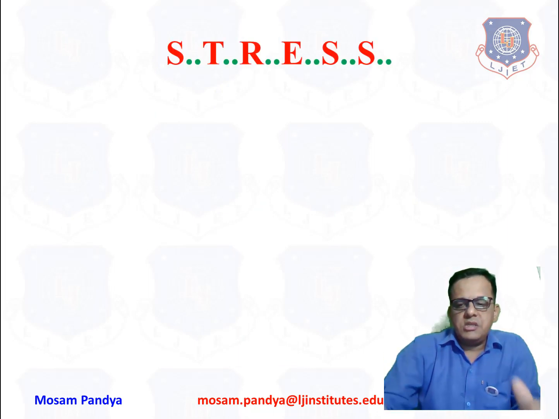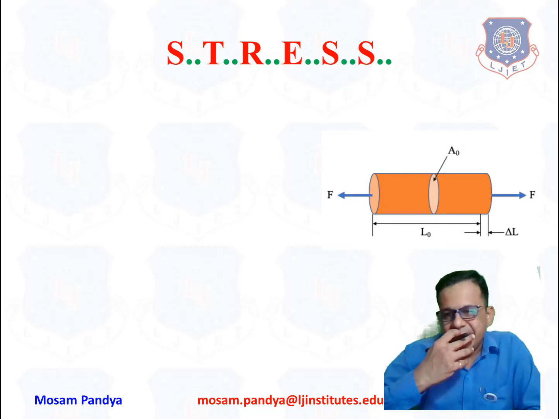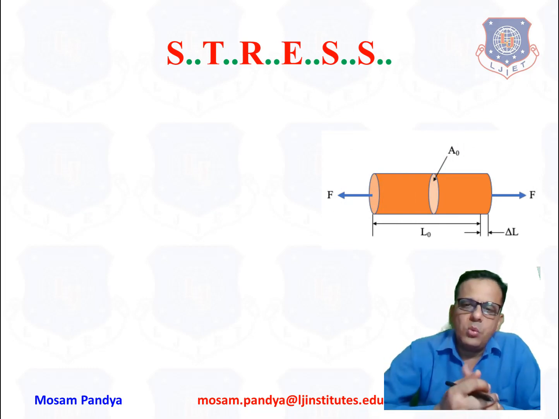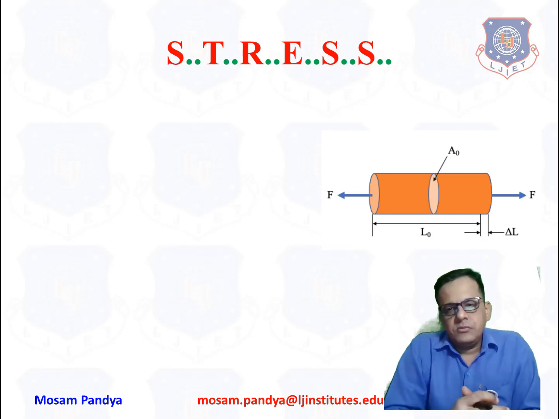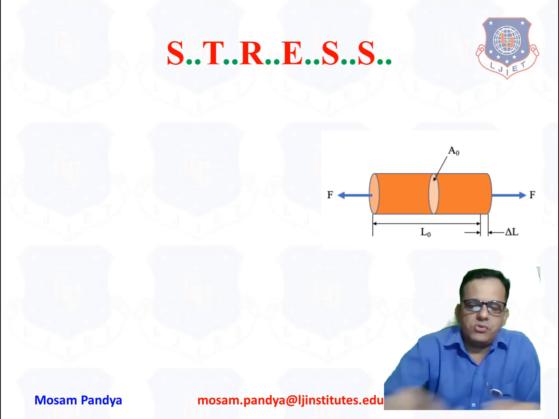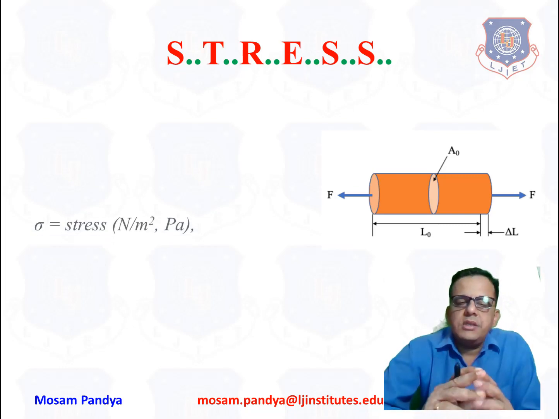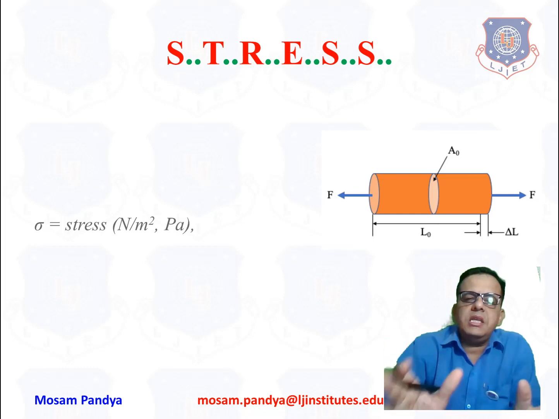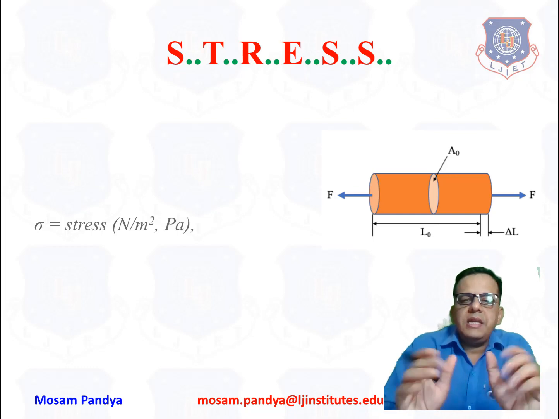So what is stress and how do we define it now? Let us see here, taking a beam, one cylindrical beam having original length L0 and cross section area A0. And if we apply a tensile force in the axial direction as we have shown, what is stress here? Stress is actually force acting across unit cross section area in the right angle direction.